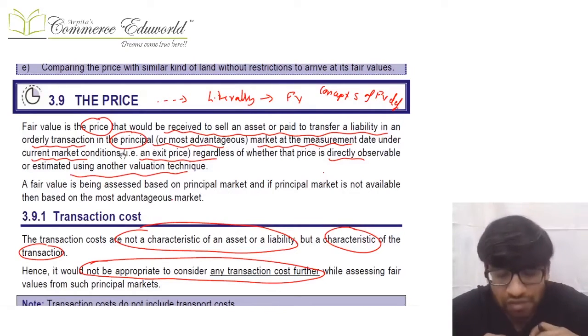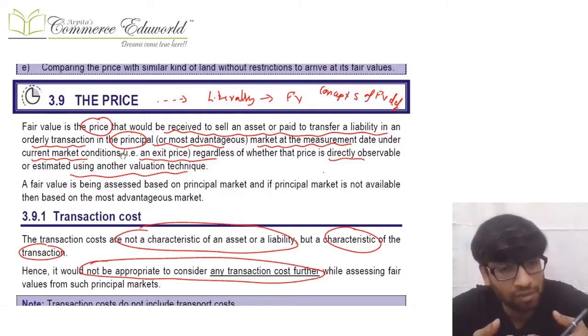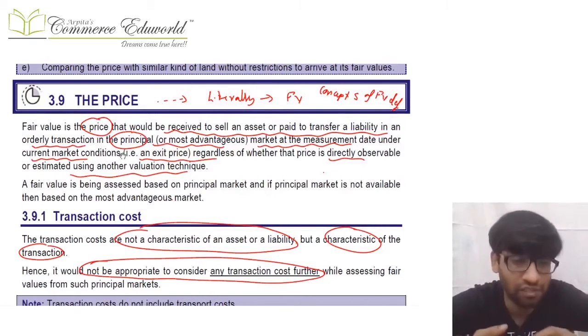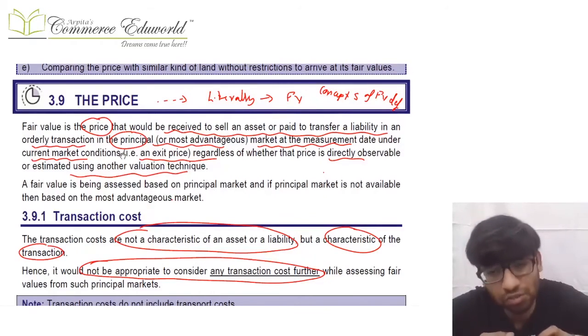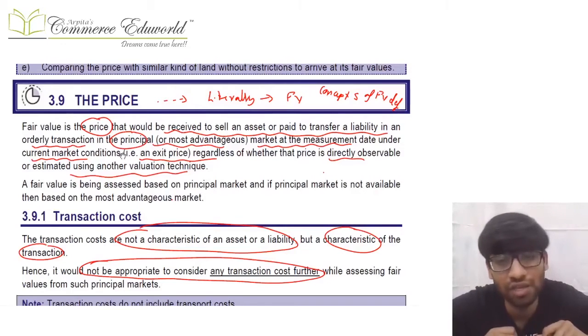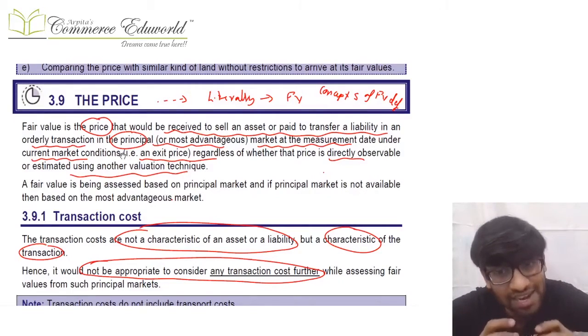Obviously we'll try to maximize the use of observable data and minimize the use of unobservable data, but sometimes we have to consider both. Whether we consider observable data or other valuation techniques, meaning unobservable data, no problem, we'll be calculating the fair value. We keep in mind that we'll maximize the use of observable data, minimize the use of unobservable data, and we'll get that fair value.